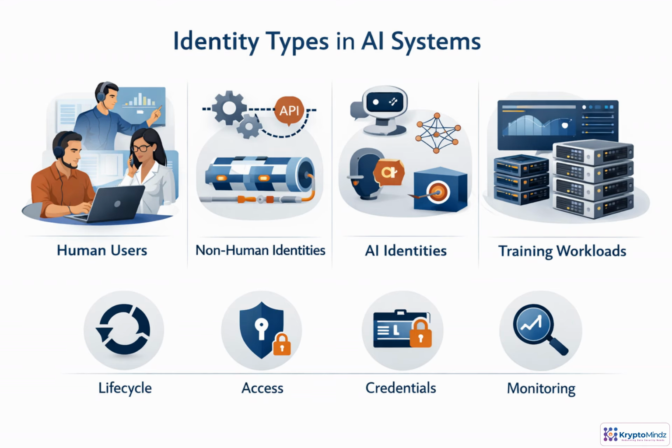Identity in AI is not one thing. A human analyst, a service account, an autonomous agent, and a training job all act as principals, but each creates different risks. Humans need role governance and review. Non-human identities need tight secrets and rotation. AI agents need boundaries on tools and actions. Training workloads need controlled data and compute access. For every category, ask 4 questions. Who owns it? What can it access? How is it credentialed? And how is it monitored?